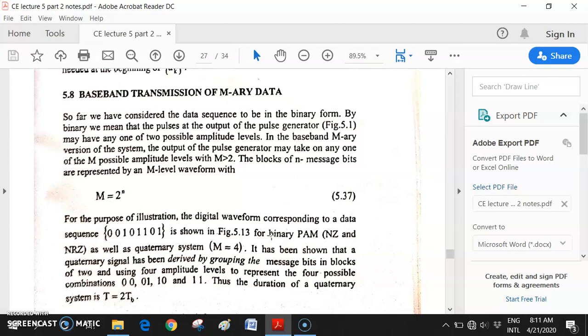Suppose now you are choosing M equal to 4, a quaternary system. M value is 4, so 2 to the power 2 equals 4. You have to take 2 bits at a time. That means you have to form the dibits, as I told you. A quaternary signal is derived by grouping the message bits in blocks of 2, called dibits, and using 4 amplitude levels to represent the 4 possible combinations.